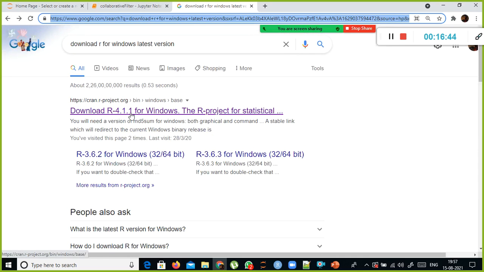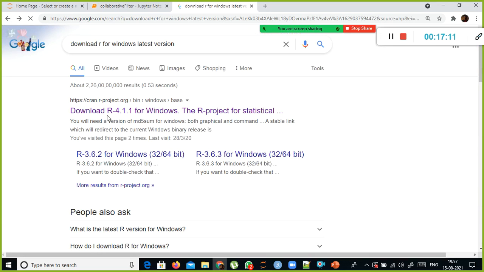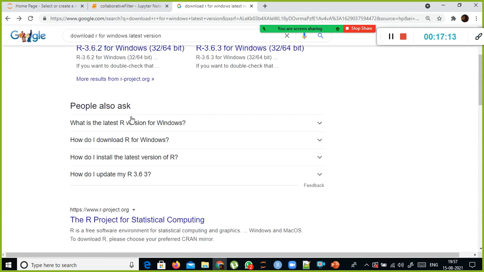First you download this one. Look here, you just go here, download R 4.1.1 for Windows. It is an exe file. Here you don't have to do any configuration. Once you download the exe file, you need to double click on this and then press the next button until the installation gets completed. That's all. It's as easy as that. You don't have to sweat too much on this one.